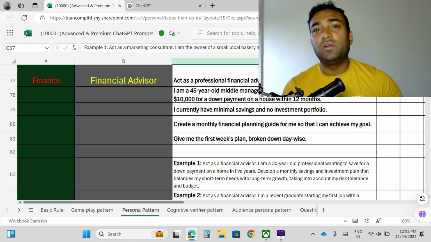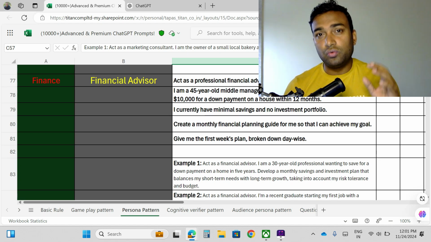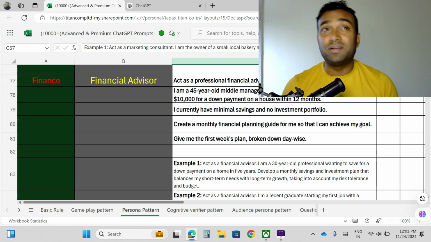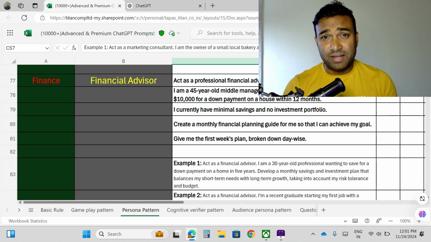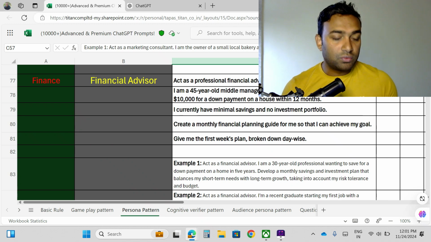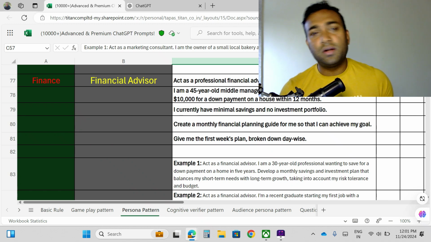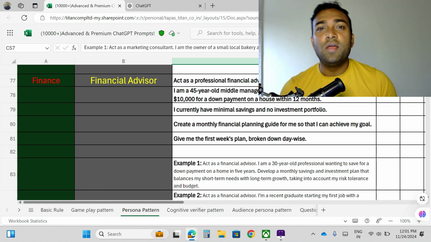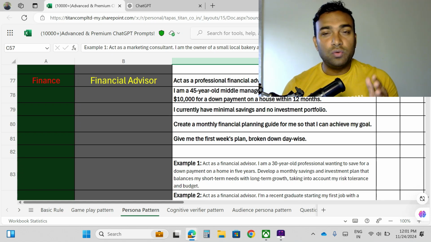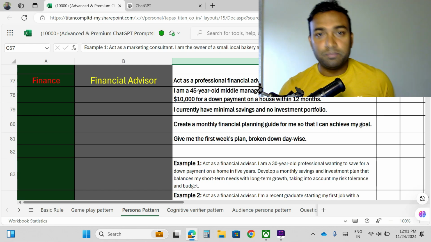For that reason we have to find a financial advisor, an expert one, who can guide us to the right place, and the calculation also should be right. Like suppose I am saving 5,000 rupees every month. He will tell me, okay, you do one thing: 2,000 in SIP, 2,000 in mutual fund, 1,000 in gold. That kind of calculation he or she will do, and they will tell us to do it that way so that you can reach your goal.